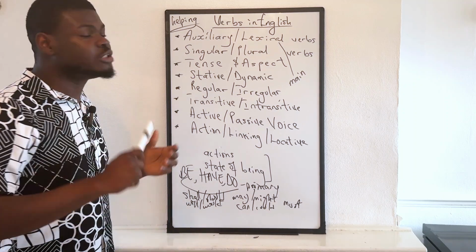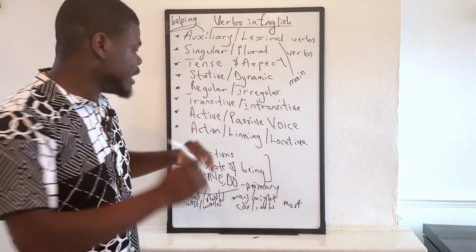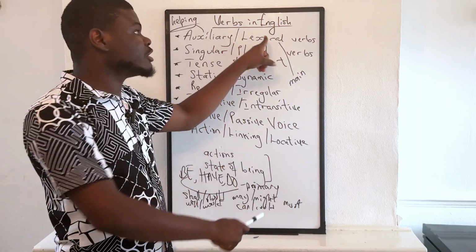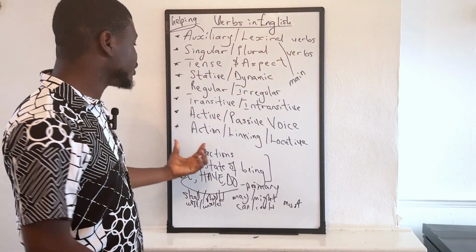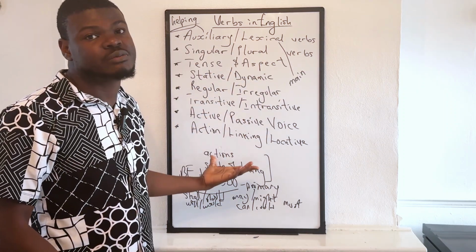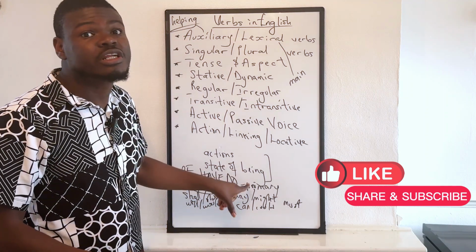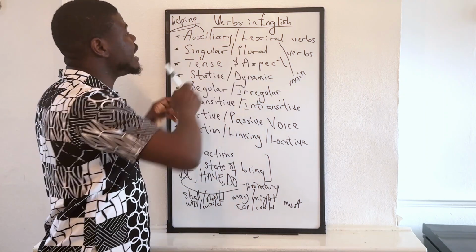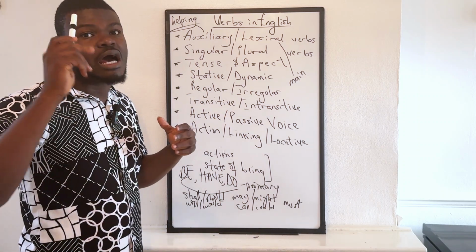Singular and plural verbs. Yeah. Every verb in English, now this time around, I'm mostly talking about action verbs, and I'm actually talking about lexical verbs, because mostly lexical verbs are the ones that could give us what we have as action verbs, yeah, except for do verb, if it is functioning as a lexical verb. Now, so lexical singular and plural verbs, singular verbs and plural verbs.